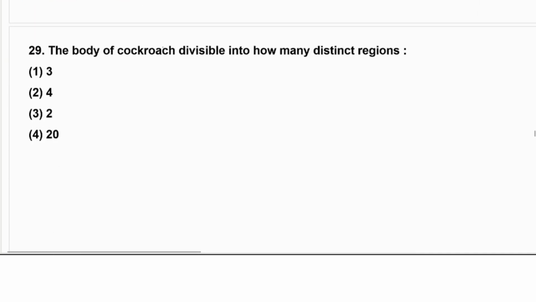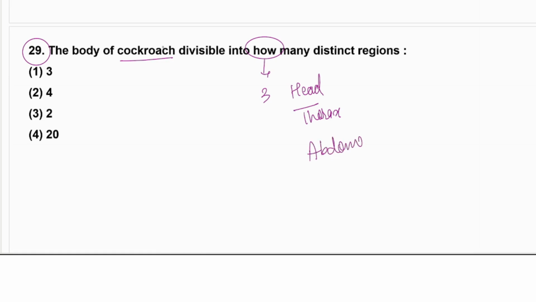The next question number 29. The body of the cockroach is divisible into how many? Into 3 segments. That is the head, thorax and the abdomen. Okay, so these 3 are the segments. So third.